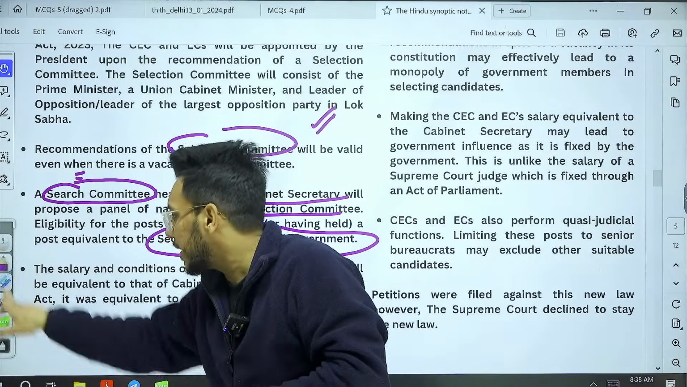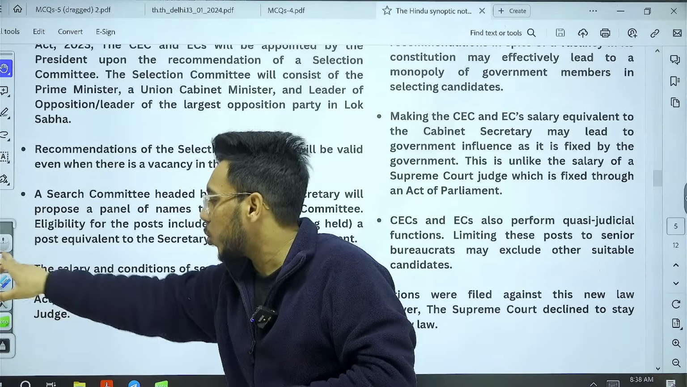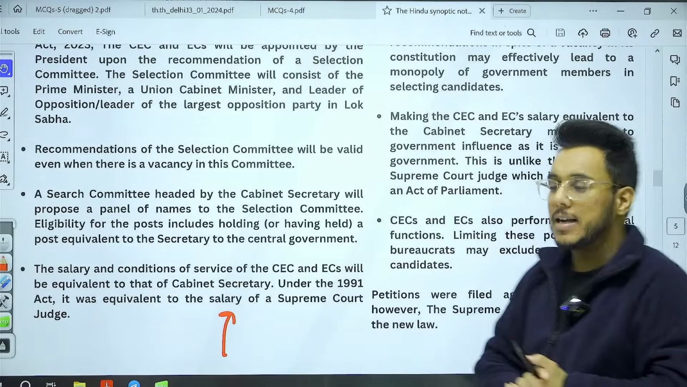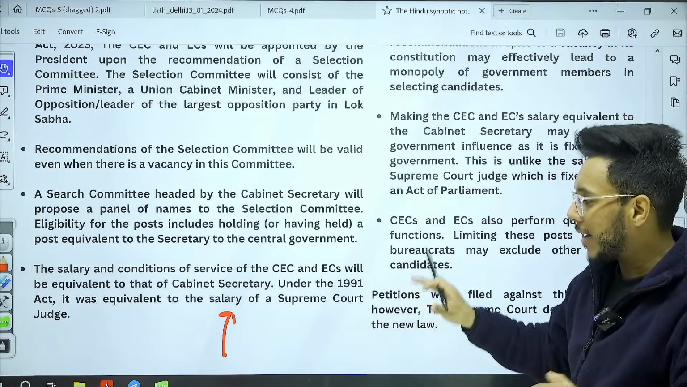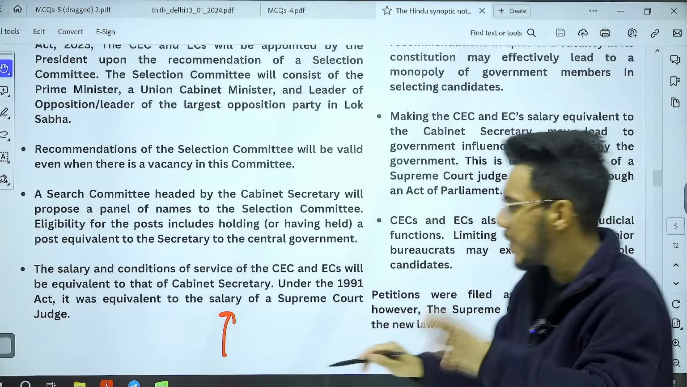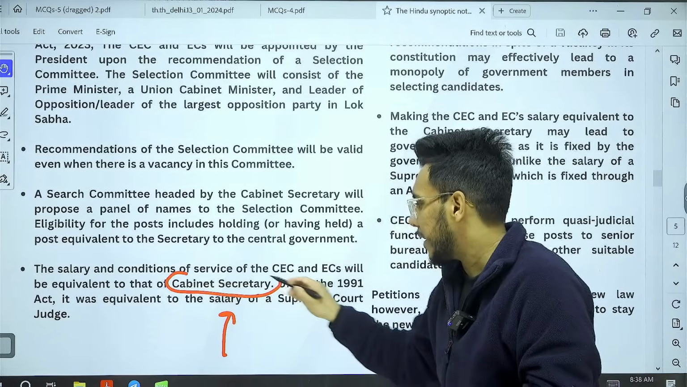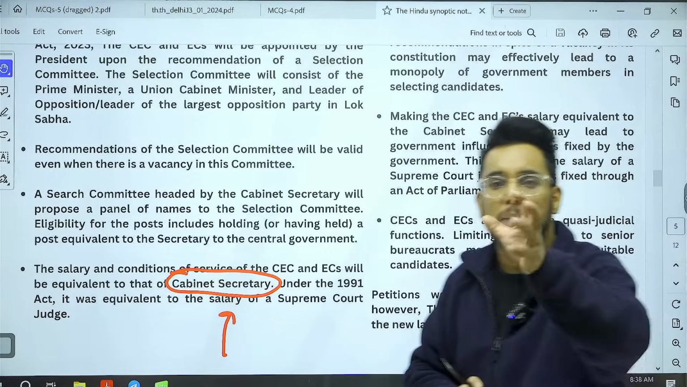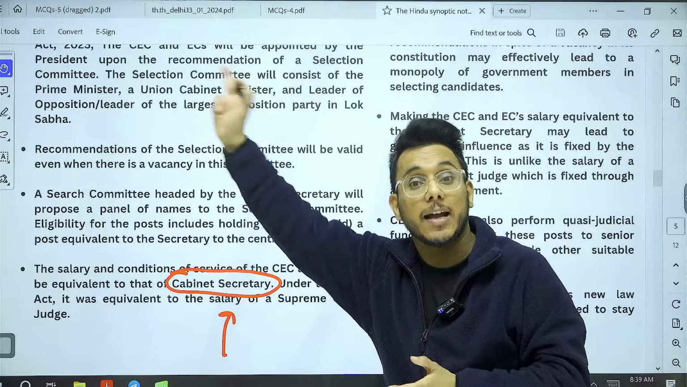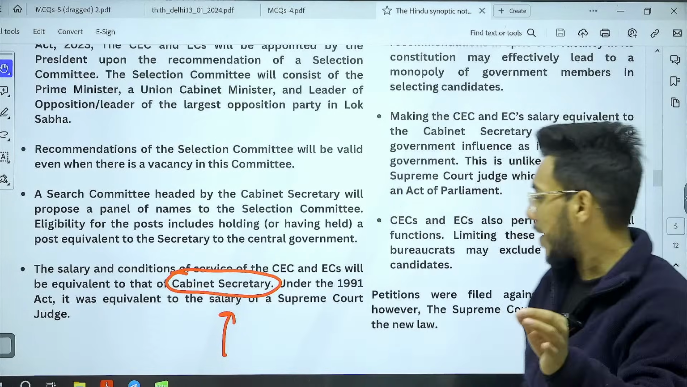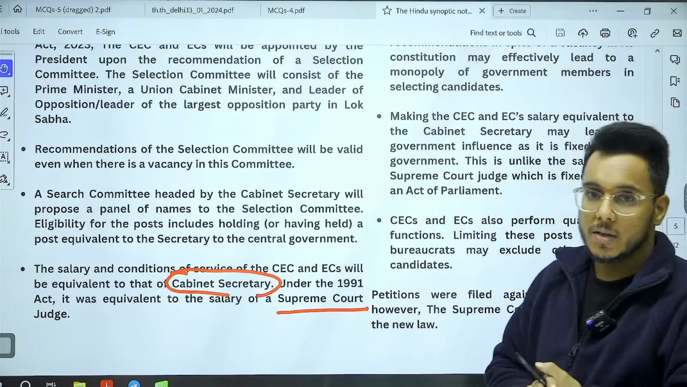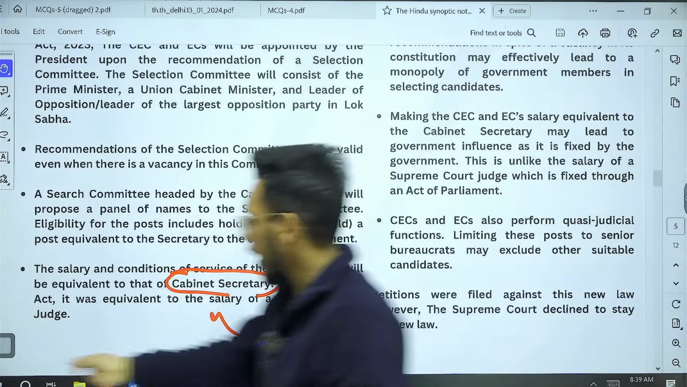Then guys, the third criticism that comes here, and please note it down, this is a very important one. Now the salary and conditions of service have been made equivalent to the cabinet secretary. What is bad here? Under the existing 1990 law that I told you about, it was provided that the salary will be equivalent to a Supreme Court judge. Now the salary will be equivalent to the cabinet secretary.